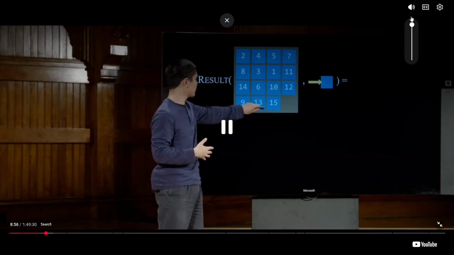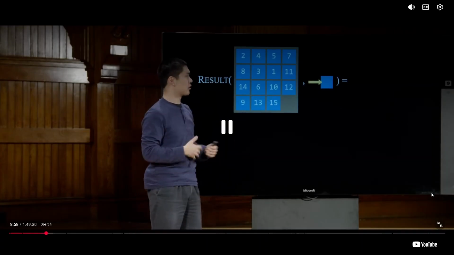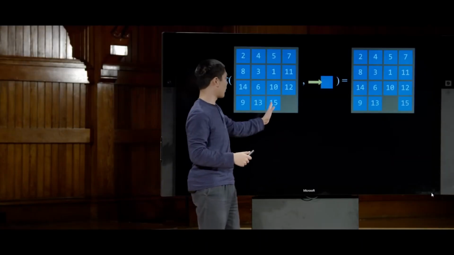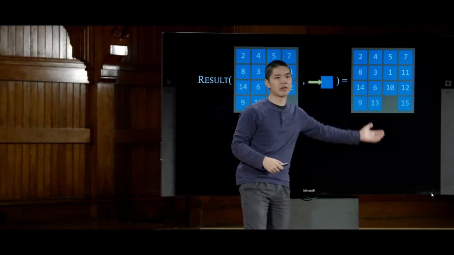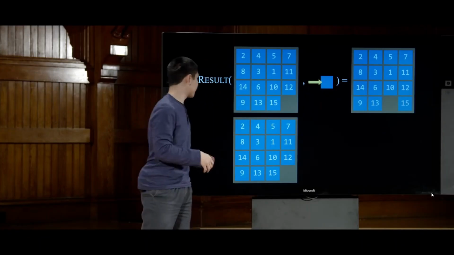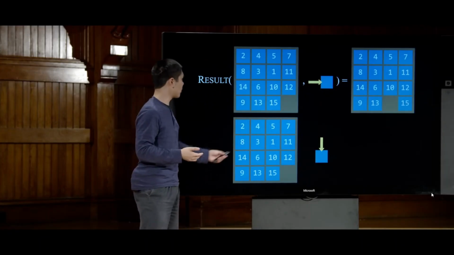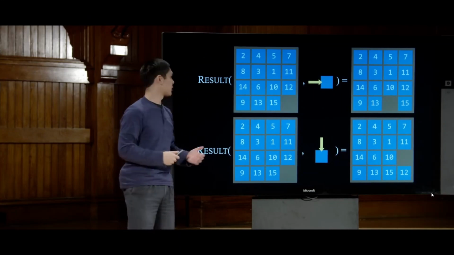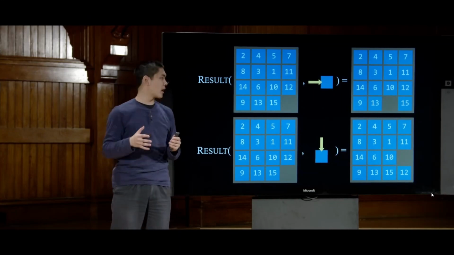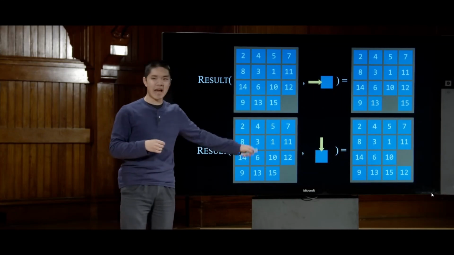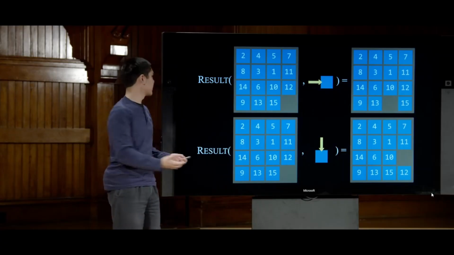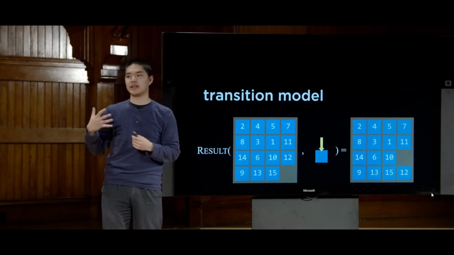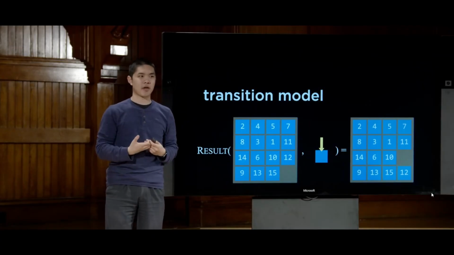But when we take this state and this action, pass it into the result function, the output is a new state. The state we get after we take a tile and slide it to the right, and this is the state we get as a result. If we had a different action and a different state, for example, and pass that into the result function, we'd get a different answer altogether. So the result function needs to take care of figuring out how to take a state and take an action and get what results, and this is going to be our transition model, which describes how it is that states and actions are related to each other.